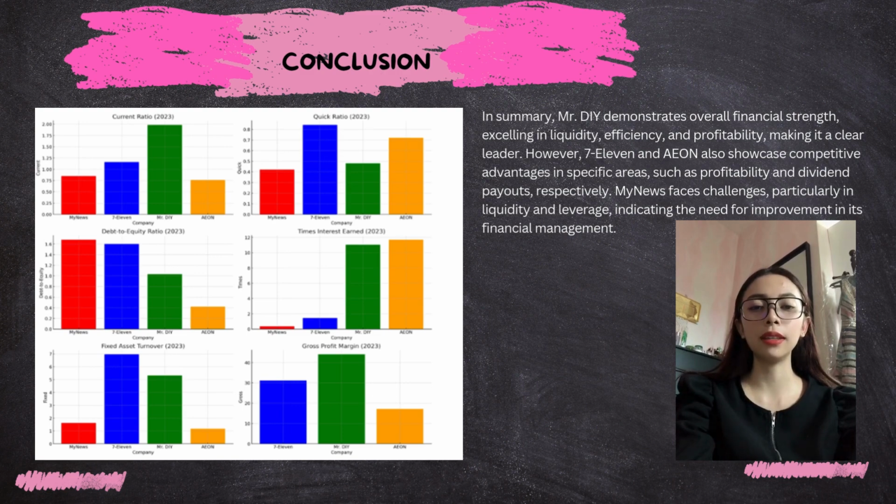Each company excels in different areas. Mr. DIY leads in liquidity, activity, and profitability, which is gross profit margin. Aeon demonstrates financial stability through low leverage and high dividends. And 7-Eleven excels in asset profitability. These insights suggest that Aeon prioritizes financial stability and shareholder returns, while Mr. DIY focuses on operational efficiency and profitability. That's all from our group.